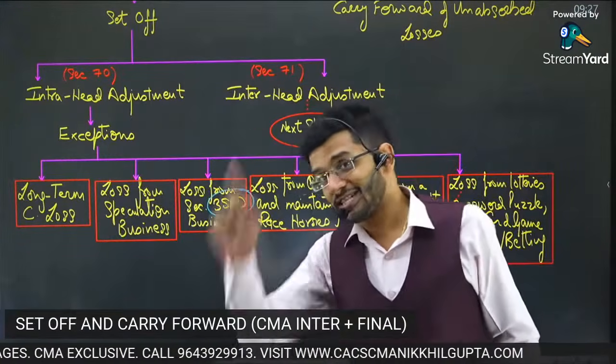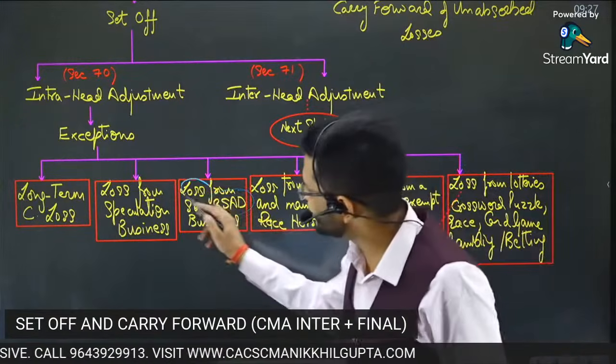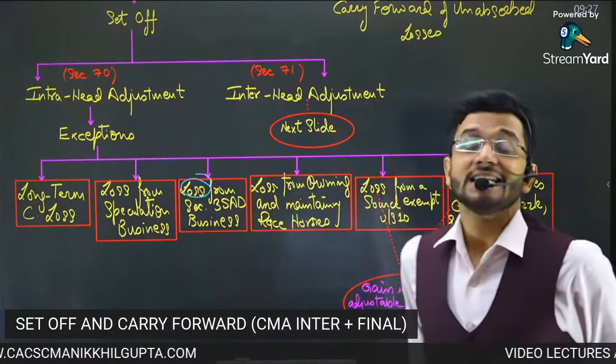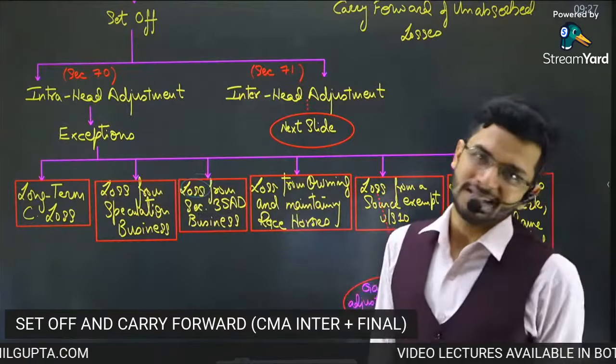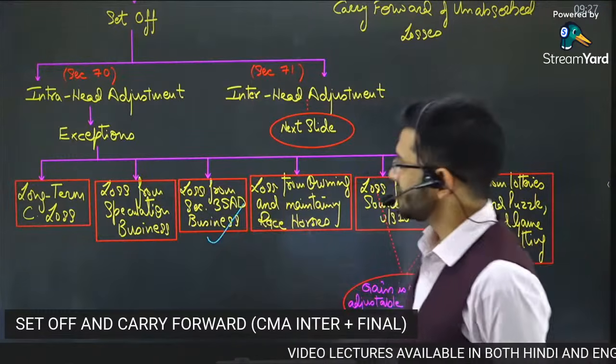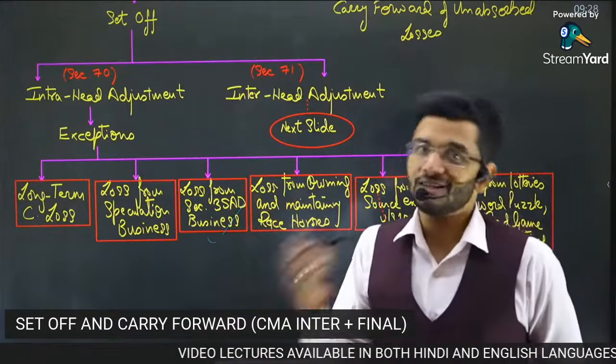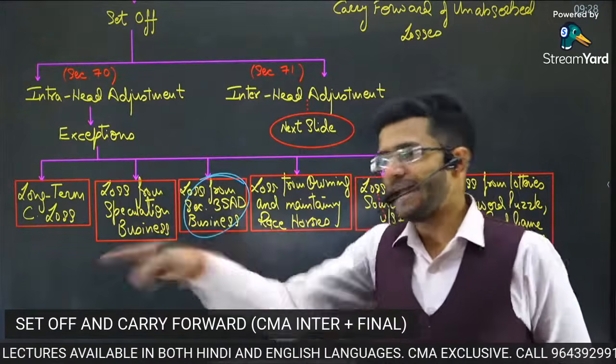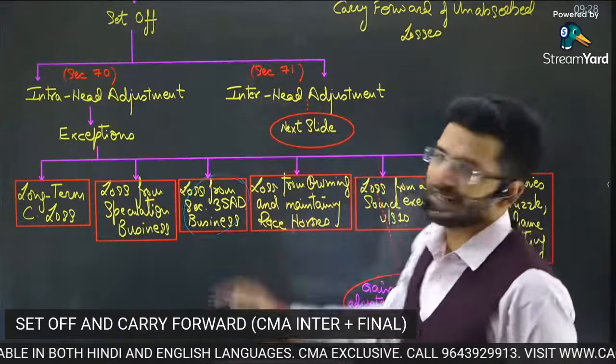Now, if huge benefit is given under that section, then any loss which is incurred under that particular business should not be allowed to be set off against income from any other normal business. So loss from section 35 AD business can be adjusted or can be set off only against income from 35 AD business and not from any other business. We're talking about intra-head adjustment, right?